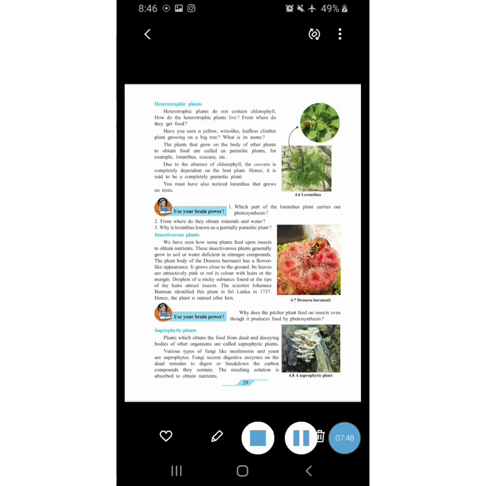But heterotrophic plants do not contain chlorophyll in their body. That is why they cannot prepare their own food. They depend on some other plant or species. They are called heterotrophic plants.